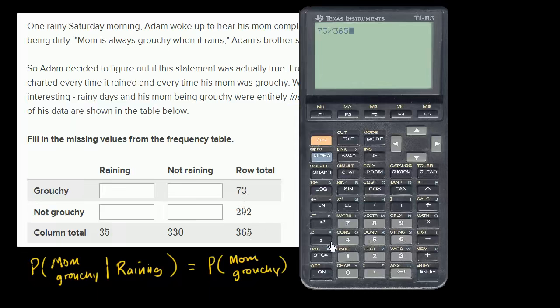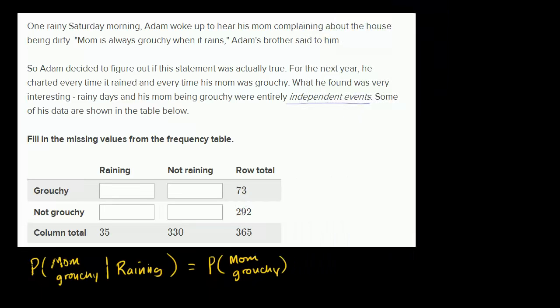Just based on the data we have, that's the best estimate of the probability that mom is grouchy. It's the percentage of days that she's been grouchy. So that is 0.2. So based on the data, the best estimate of the probability of mom being grouchy is 0.2, or 20%.